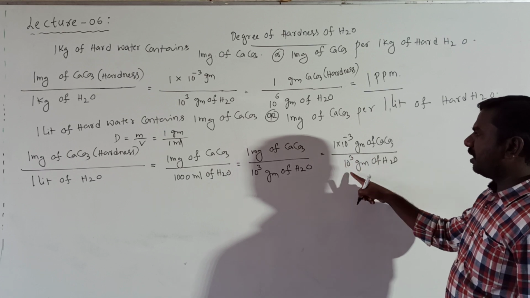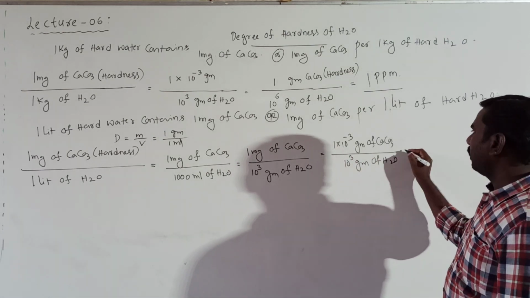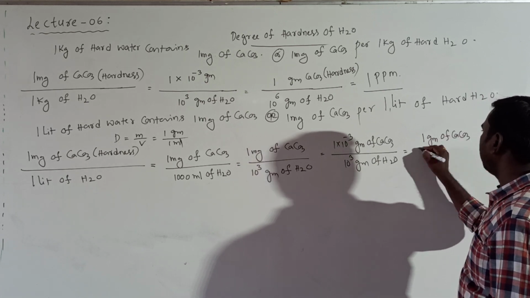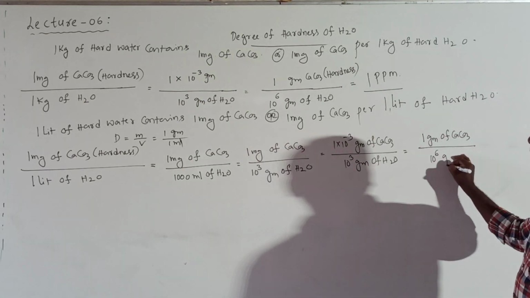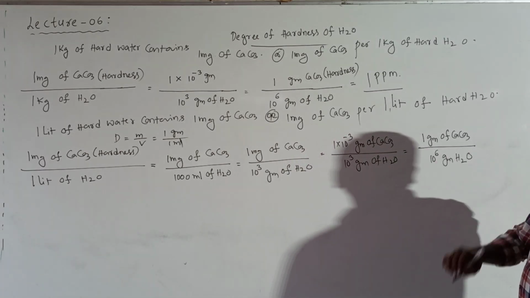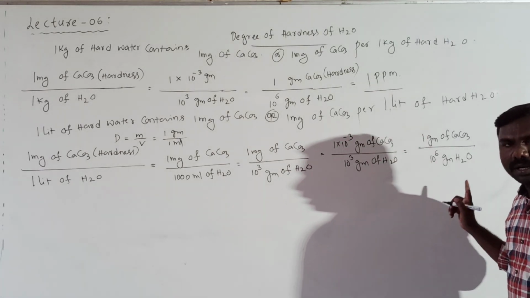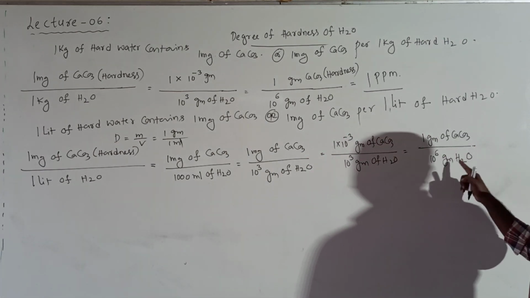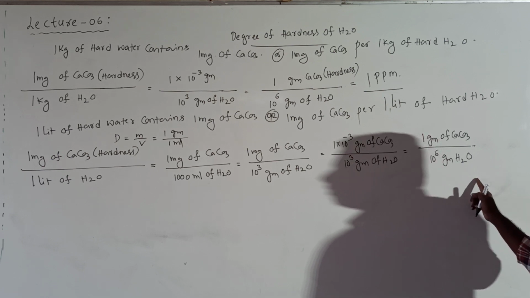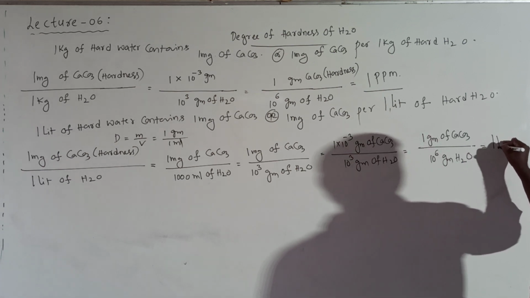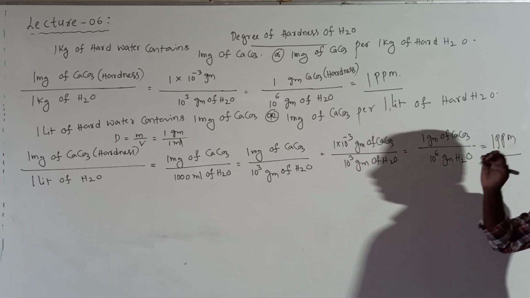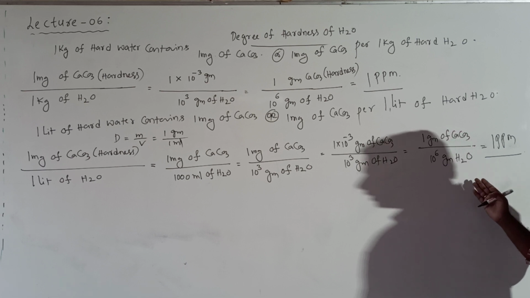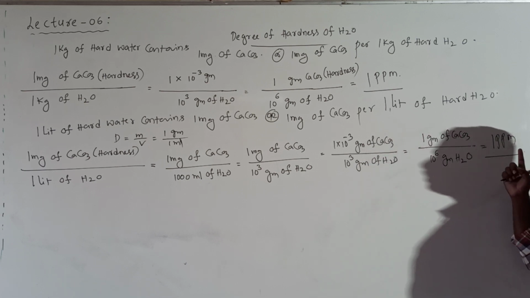This 10 to the power of minus 3 shifted to the denominator, then you get 1 gram of CaCO3 present in 10 to the power of 6 grams of hard water, nothing but solution. 1 gram of hardness present in 1 million grams of hard water is simply indicated as 1 ppm. It means some mass present in 1 million grams of solution is called 1 part per million.